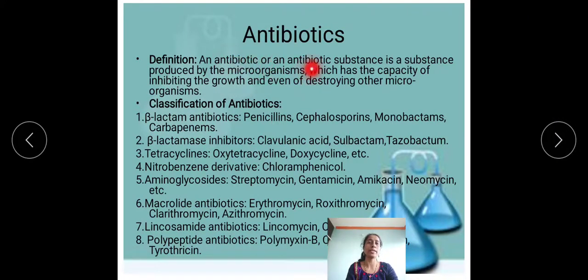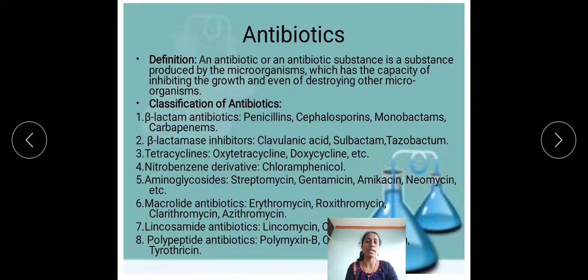The definition of an antibiotic: it is a substance which is produced by a microorganism, but it has the capacity to inhibit the growth of or to destroy other microorganisms. That is known as an antibiotic. Let's see the classification of antibiotics. Beta-lactam antibiotics, for example, penicillins, cephalosporins, monobactams, carbapenems.